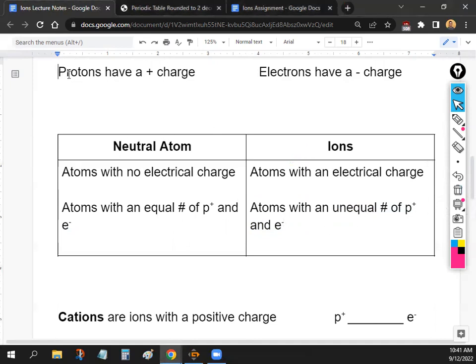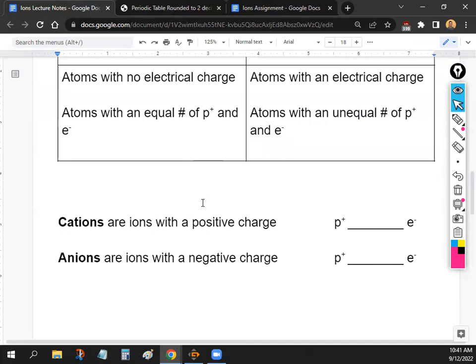Okay, so like we said, protons are positive and electrons are negative, right? So if there are more protons than electrons, that means the entire atom is going to become positive. So that's the next definition that we have. The next definition is cations. Cations are ions that have a positive charge. And for this class, if you draw a plus sign inside a circle, we'll automatically assume that it means positive. So cations are ions with a positive charge. That means you have more protons than electrons.